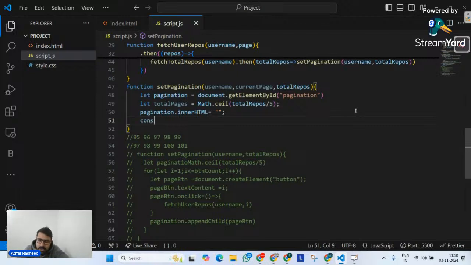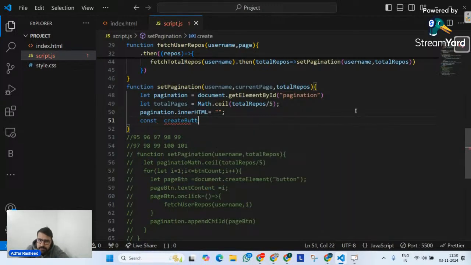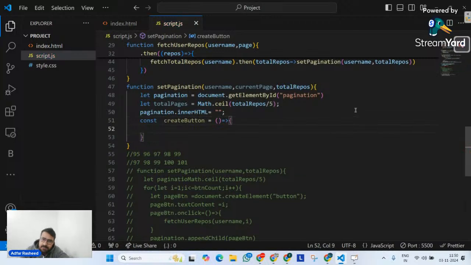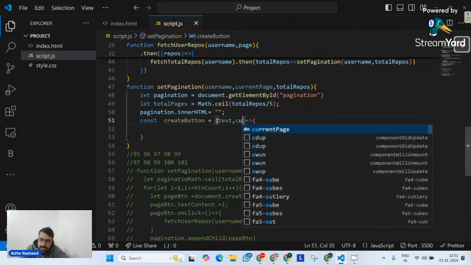So let me create a button, or let or constant or anything, whatever you want. I will simply say const createButton. It is going to be a function, and whenever this function is called, it is simply going to return a button, nothing else. Simple as that. And that button will have a few arguments. You can create the same button in a different way, it's completely up to you. Number one is text. Number two is current page.